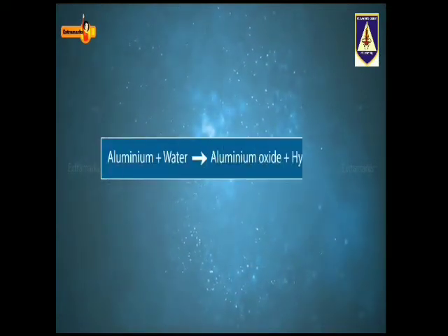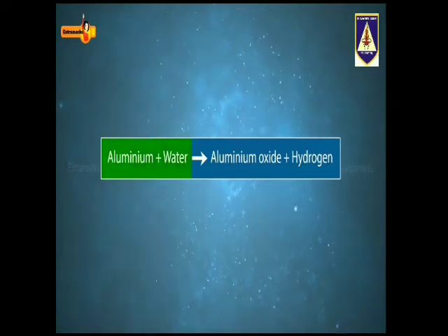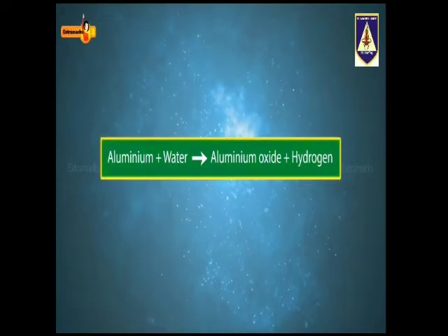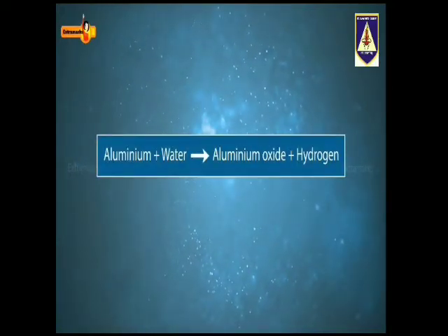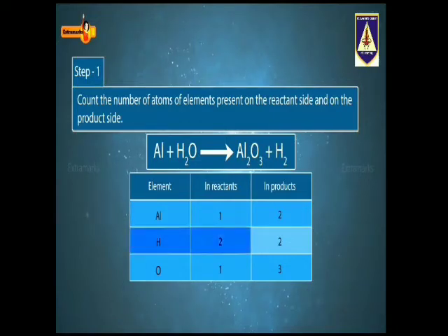Let us balance another chemical reaction to check our clarity on the topic. Aluminium and water react to form aluminium oxide and hydrogen gas. The symbol equation can be written as follows. Recall that first we need to count the number of elements present on the reactant side and on the product side. So, there are 1 aluminium, 2 hydrogen and 1 oxygen in the reactants and 2 aluminium, 2 hydrogen and 3 oxygen in the products.